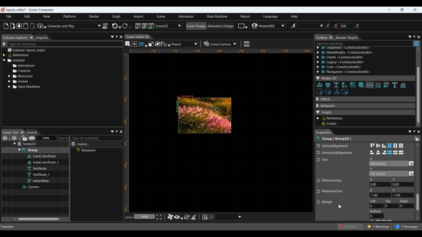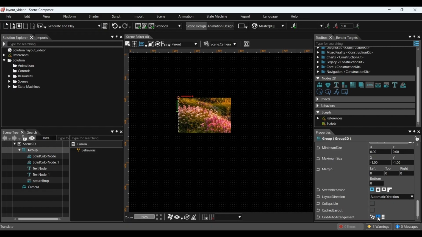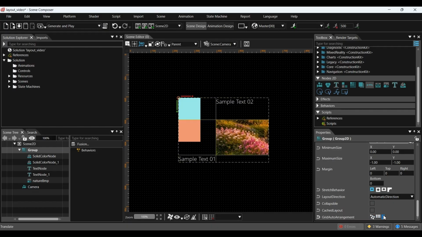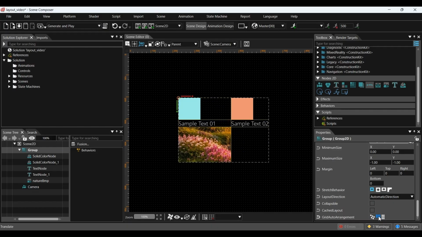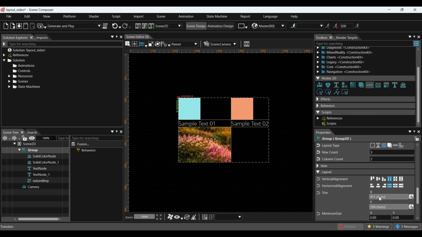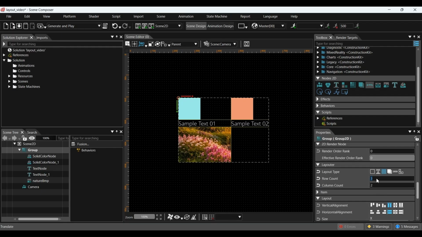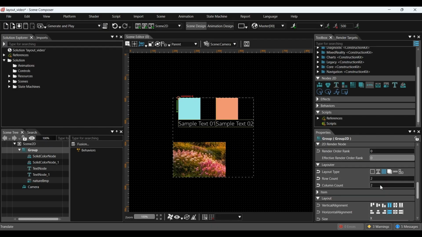We can also control how objects are placed inside the grid by adjusting grid auto arrangement in the layout properties. Once the layout is applied, the size of each object is adjusted automatically so that they fit properly within the grid cells.